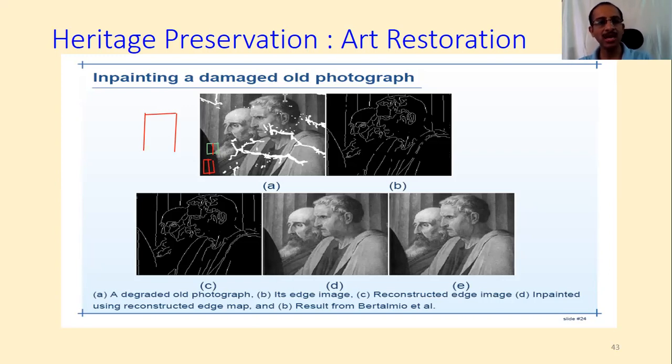A 0 degrees edge in this region, so I have to do the same, 1, 1, 1, -1, -1, -1. I have to do that. So I get gradient. Finding out the correlation with respect to this mask, 1, 1, 1 and -1, -1, -1, is called gradient. I will move on to the other sheet now.